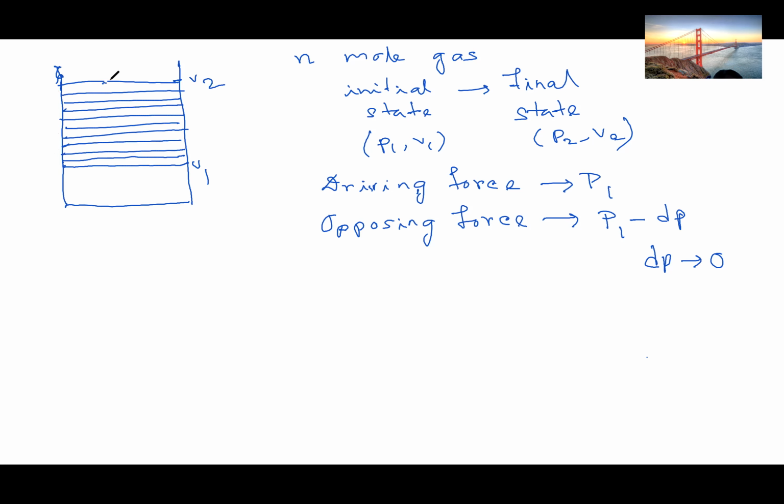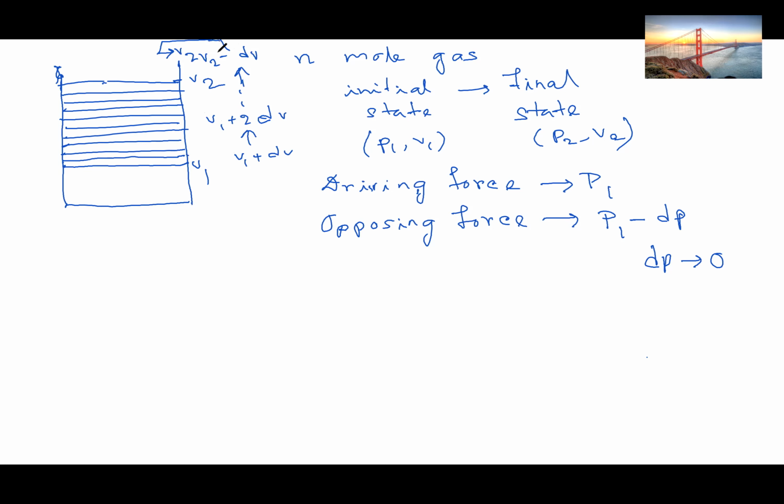So these are the infinite number of steps between V1 and V2. Let's say in each step the volume is increased by dV. So V1 will change to V1 plus dV, and then to V1 plus 2 dV. Like this, it will continue until V2 minus dV, and then the final step will be V2.